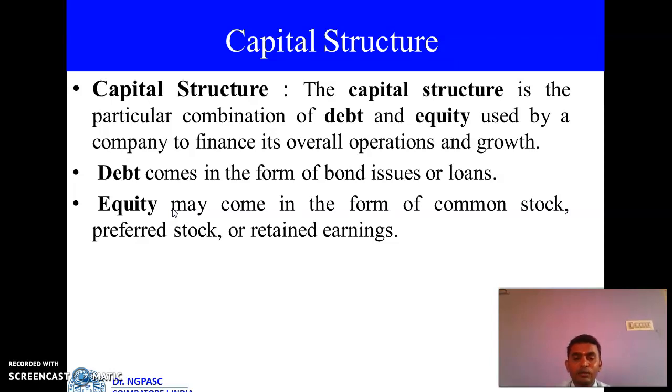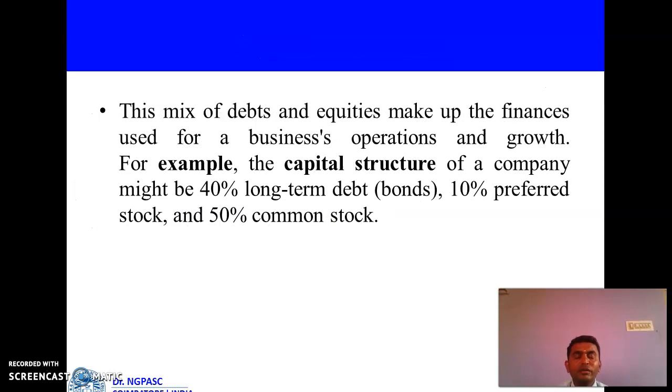So there are two concepts: one is debt, another one is equity. Debt comes in the form of issues or loans. Equity may come in the form of common stock, preferred stock, or retained earnings. Then there are components of capital structure. The long-term funds in capital structure can be broadly divided into two categories: one is ownership capital, second one is borrowed capital. Ownership capital is equity capital, preference capital, and retained earnings. Borrowed capital is debentures and loans.